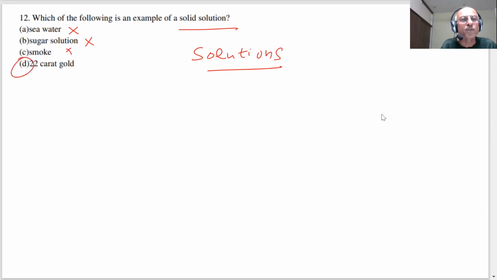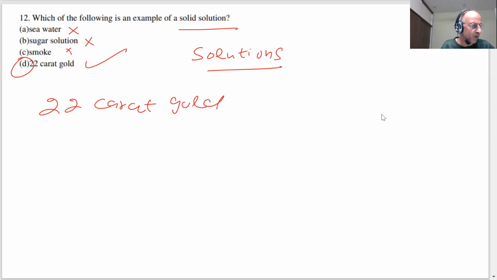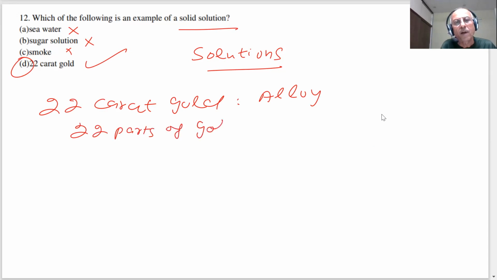Then, of course, 22 karat gold. What is the meaning of 22 karat gold, students? You know that it is an alloy. That means you have 22 parts of gold plus 2 parts of some other metal. What are the other metals?